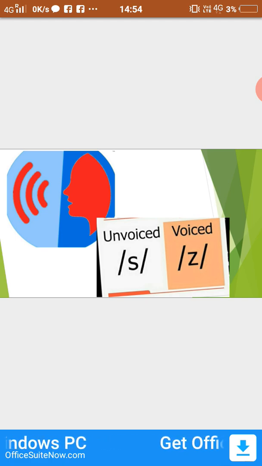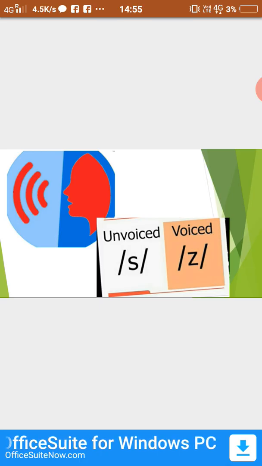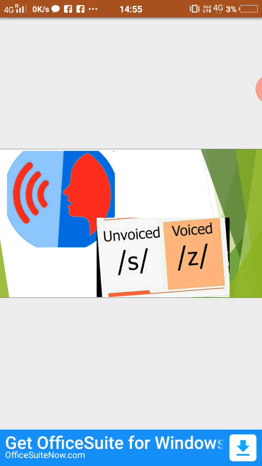Both sounds are produced in the front part of the mouth. When you make these sounds, your lips will slightly open. Your teeth should slightly touch in front or be very close. When you are making S and Z sounds, air is pushed down the center of your tongue and between the tip of your tongue and your top teeth. The movement of the air makes the S and Z sound.